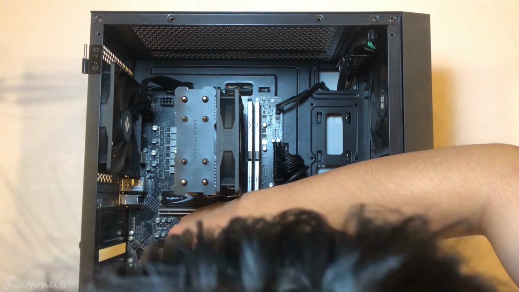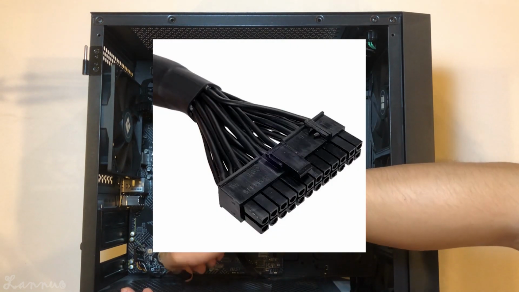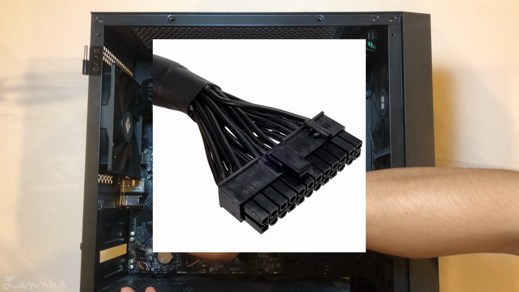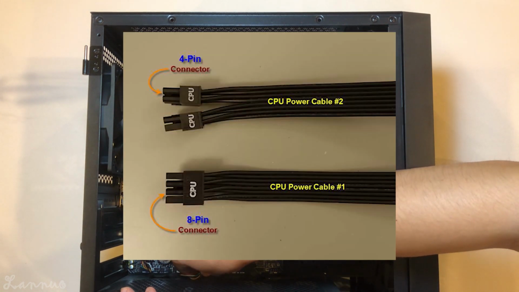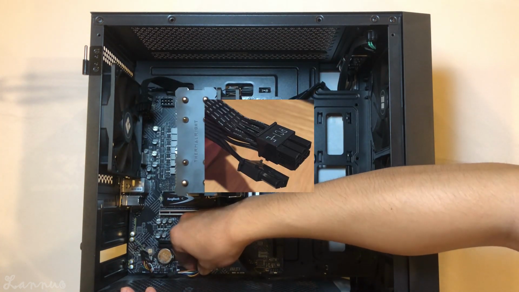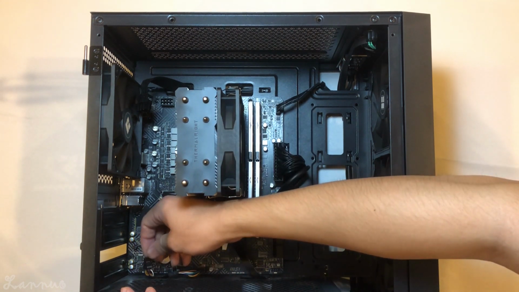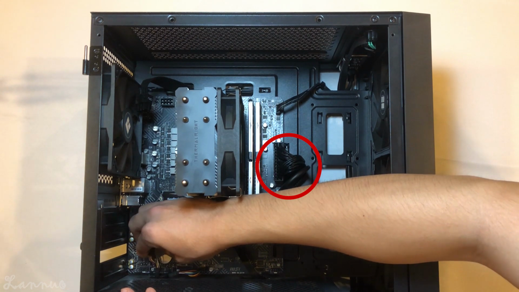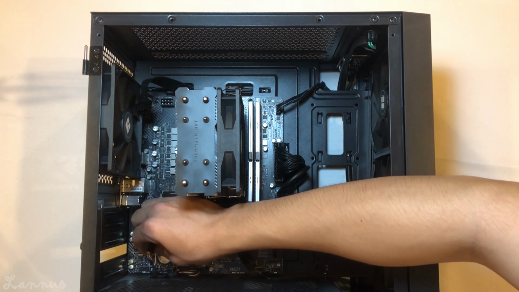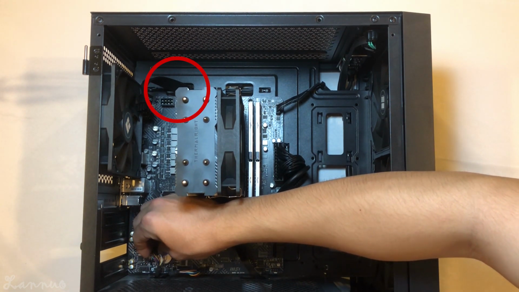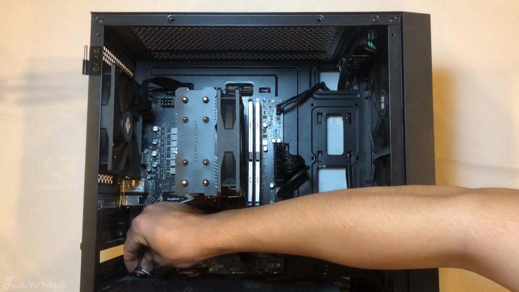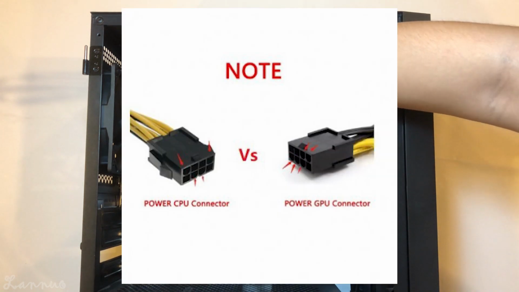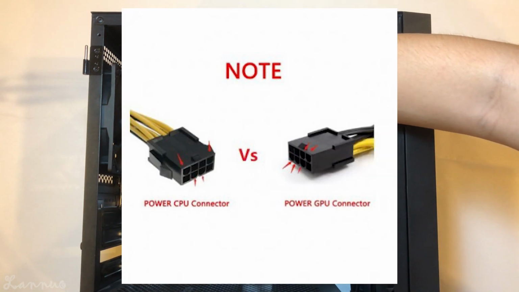Next is the connection of the power cord. Pick up the computer power supply wires, which can be divided into 4 major categories: motherboard power supply, CPU power supply, graphics card power supply, and universal power supplies. The motherboard power supply is the largest one, with a total of 20 plus 4 pins. The CPU power supply is usually 4 plus 4 pin, and the graphics card's power supply is 6 plus 2 pin, but we're not going to use it here. Be careful not to confuse the CPU and graphics card's power supply.